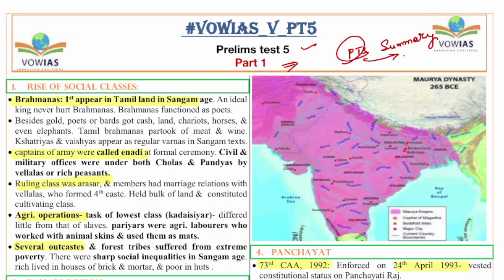So in this summary document, we have reduced the content. Reduction of content means we have just removed the non-important content so that the number of pages get reduced and you will be able to revise all the important content multiple times. That is the main objective. Now without wasting any time, let's start with the first question.